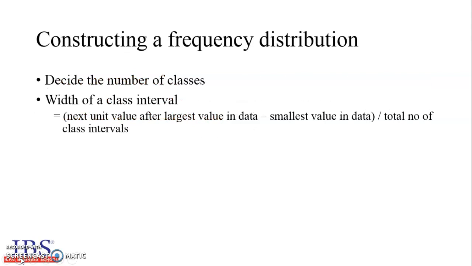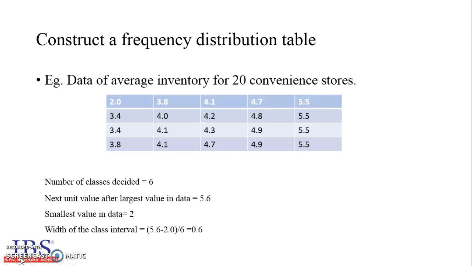Let's have a construction of a frequency distribution formula. First, one needs to decide on the number of classes. The width of the class interval can be calculated using the following formula: the difference between next unit value after largest value in data and the smallest value in data, divided by the number of class intervals.